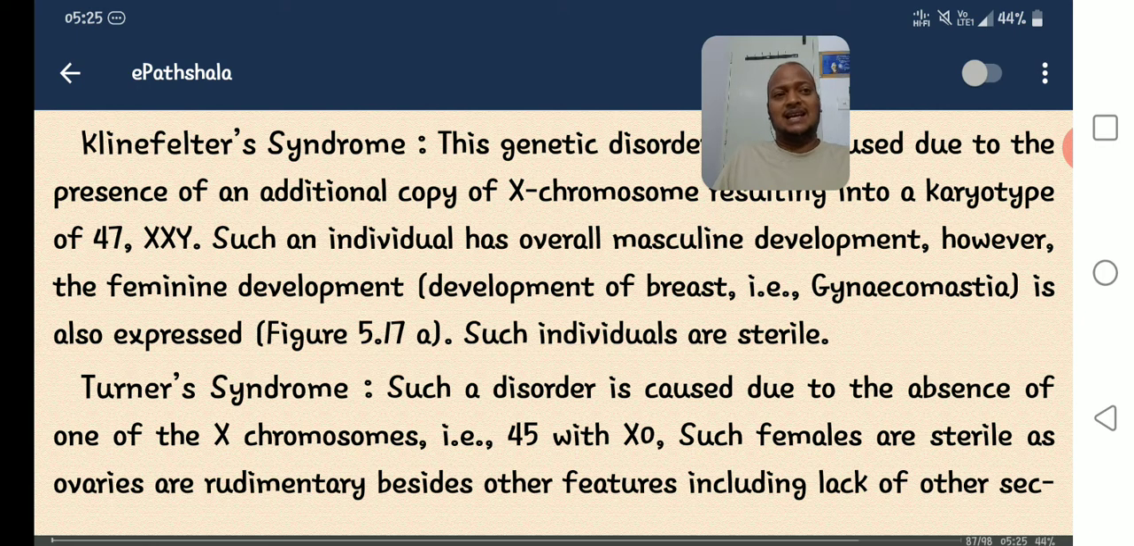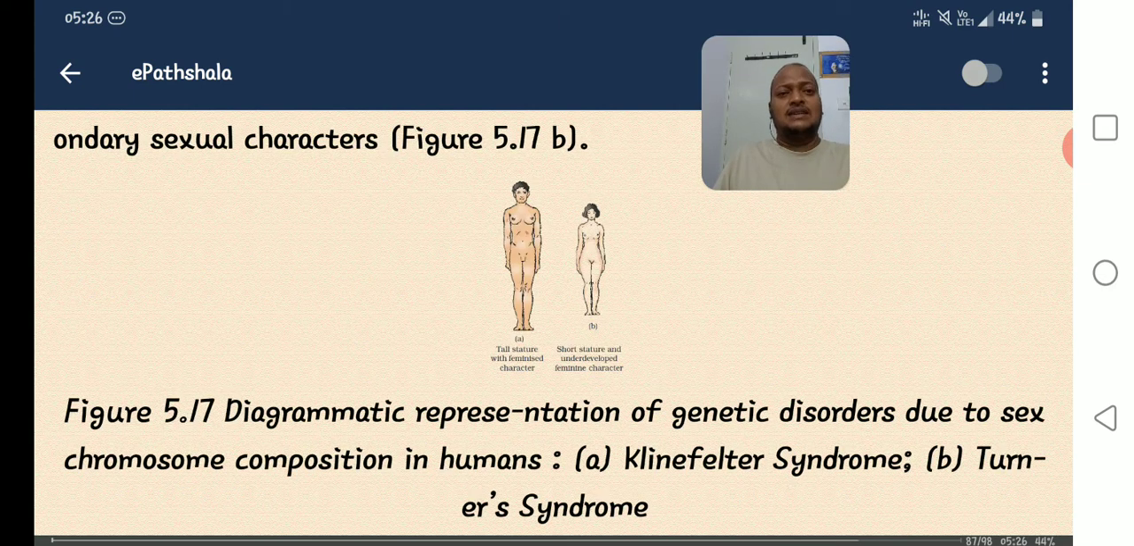Such females are sterile, unable to produce children, and as ovaries are rudimentary, not well developed, besides other features including lack of secondary sexual characters. Whenever ovaries are not developed, then secondary sexual characters are also not developed. See in the diagram given, A and B. A indicates what? That is male only, the development of breast takes place, gynecomastia, so that is Klinefelter syndrome. And next, B diagram, that is Turner syndrome, so female only, but there is less development of the breast, and rudimentary ovaries are developed.